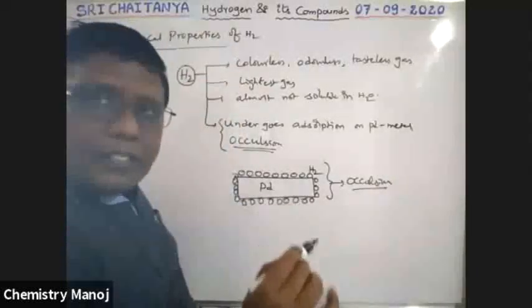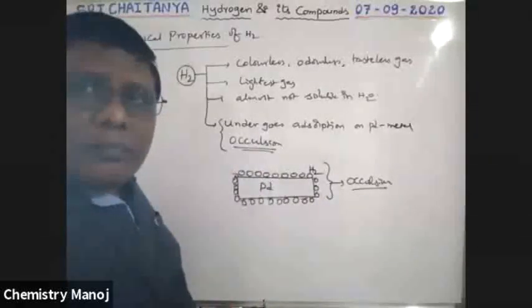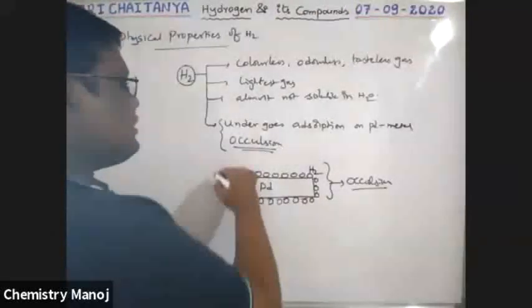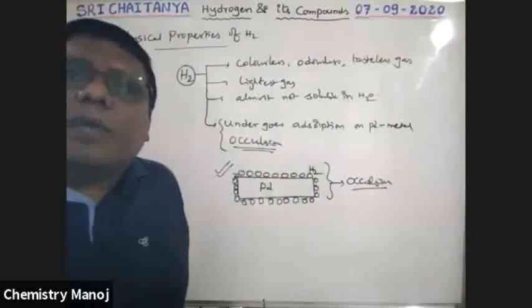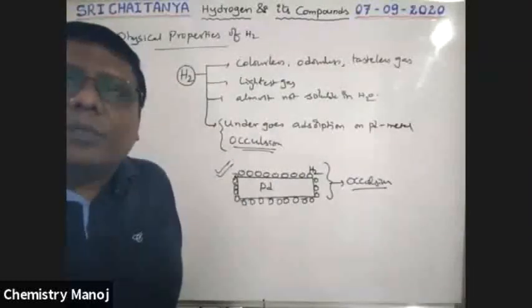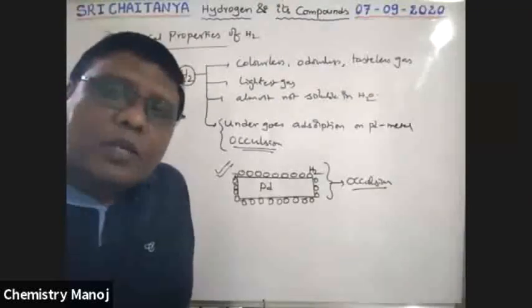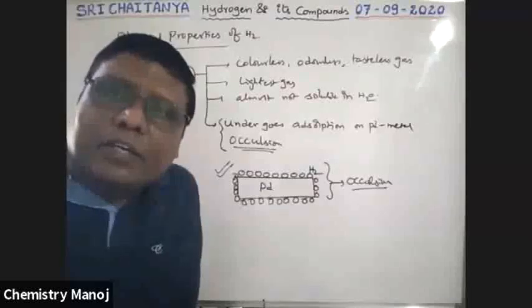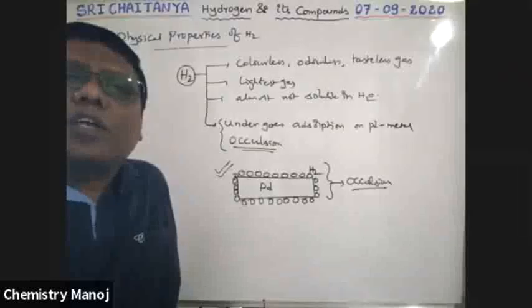That means the palladium metal surface is a good source of hydrogen. So this is very important, boys. Occlusion of hydrogen on palladium metal surface. So the palladium surface is the best source for hydrogen. Adsorption means only on the surface, not entered into the bulk. That is called adsorption.